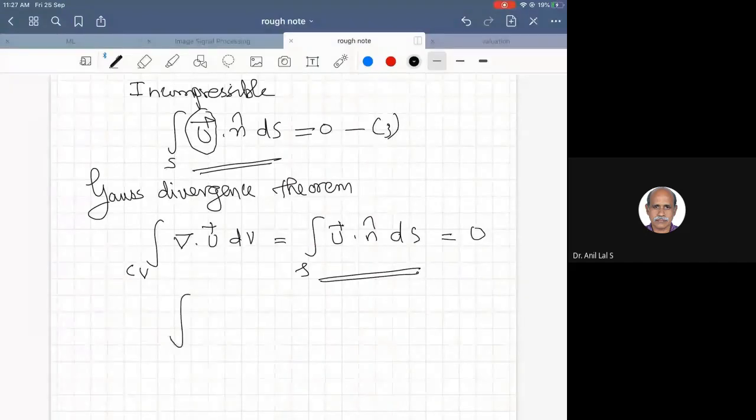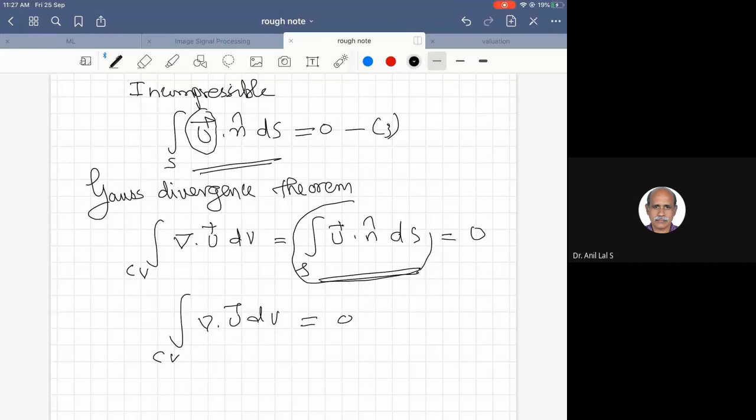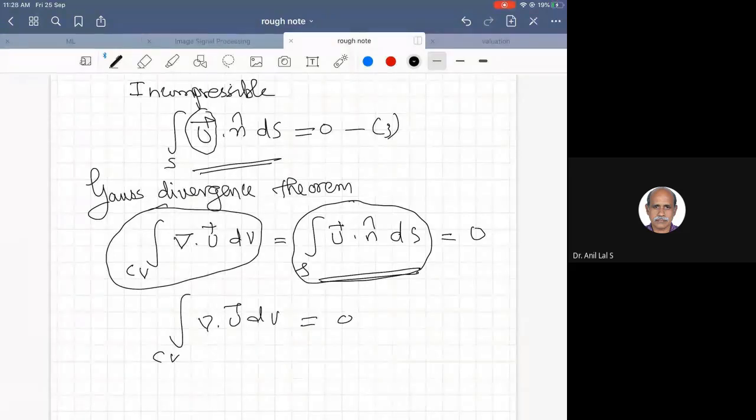That means the integral over the control volume of del dot u dV equals 0. When you convert the surface integral into a volume integral, it is integration over all the infinitesimal smaller volumes within the control volume.